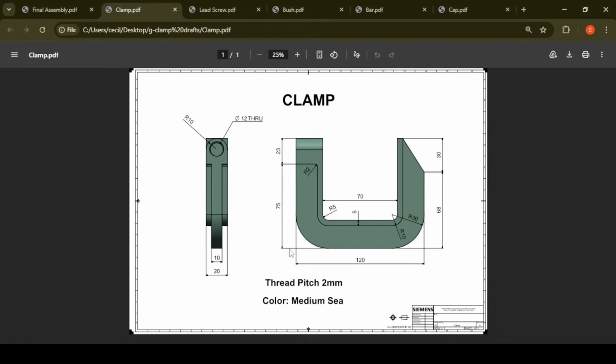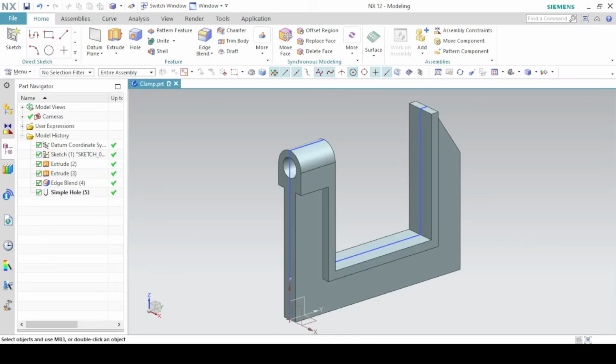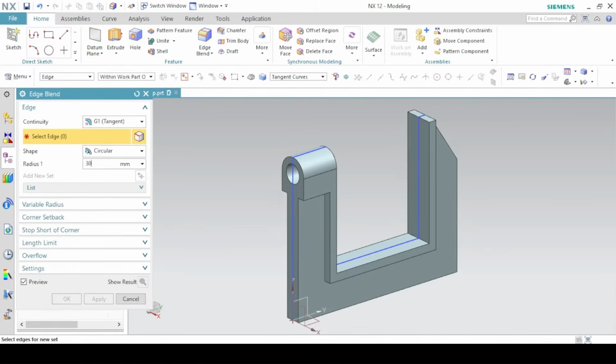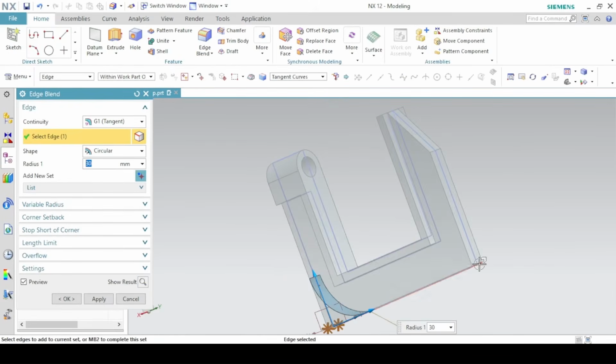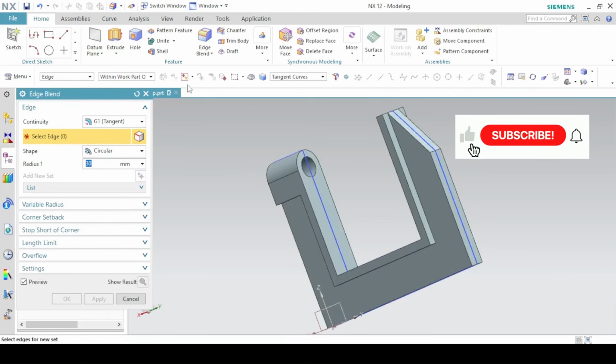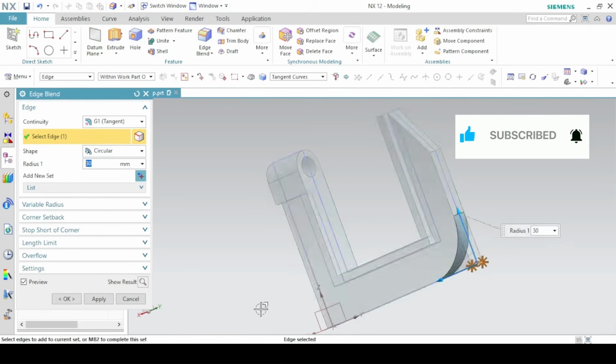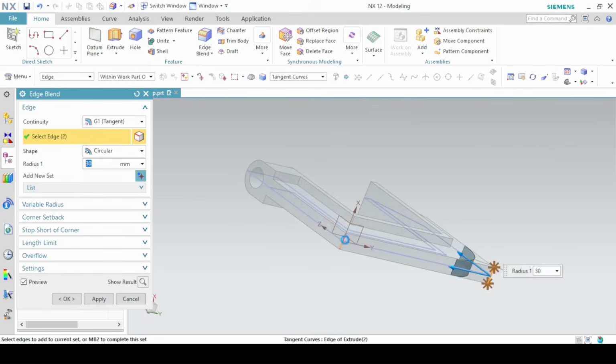Now we're rounding these corners as well. So this has a radius of 30, this 10, and then this 5. Again, edge blend, first 30. Click on this edge and this edge. Okay, not this edge, so come here to deselect all, and then reselect again this edge and this edge.